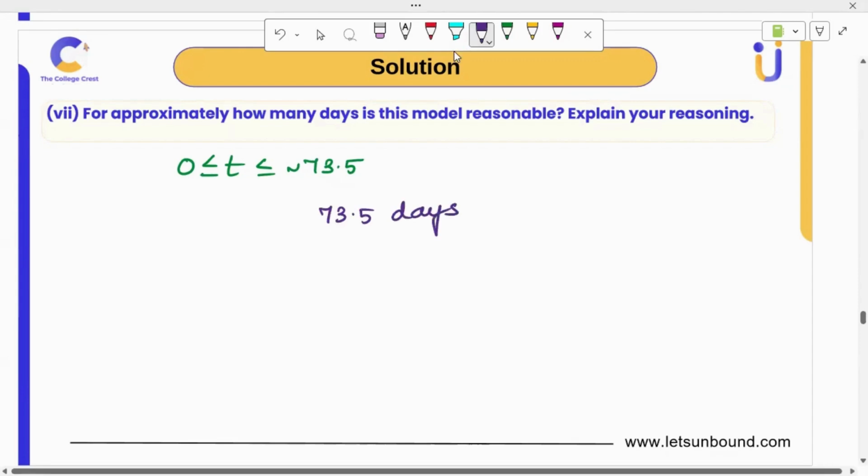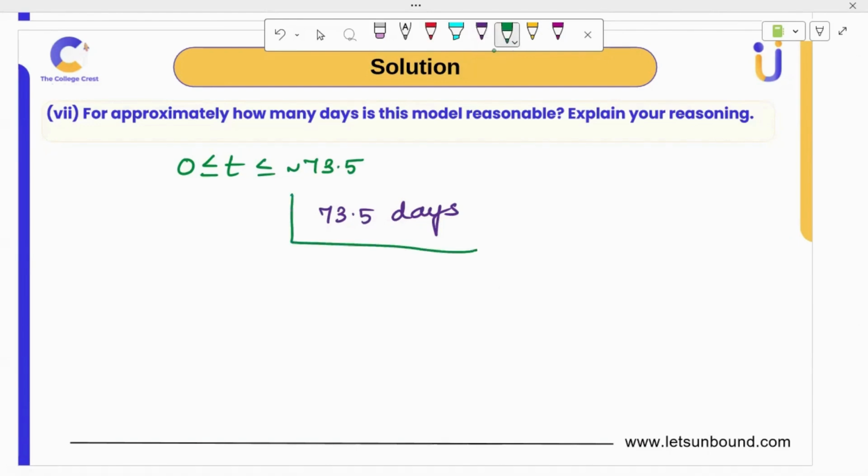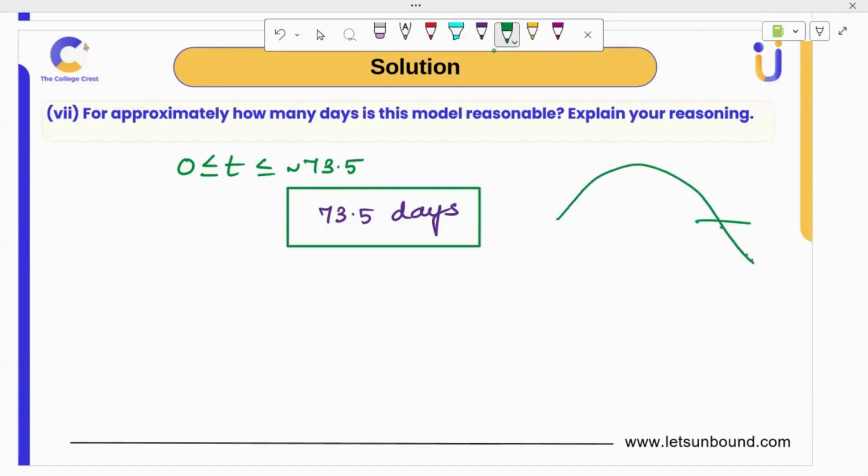And explain the reasoning, it's quite simple. So the model is reasonable for this, and out of this we have negative downloads, which is an absurdity in nature. So that's why there is a restriction. Your parabola will cross the x-axis and go below. Negative downloads is not applicable in this realistic situation. Right?